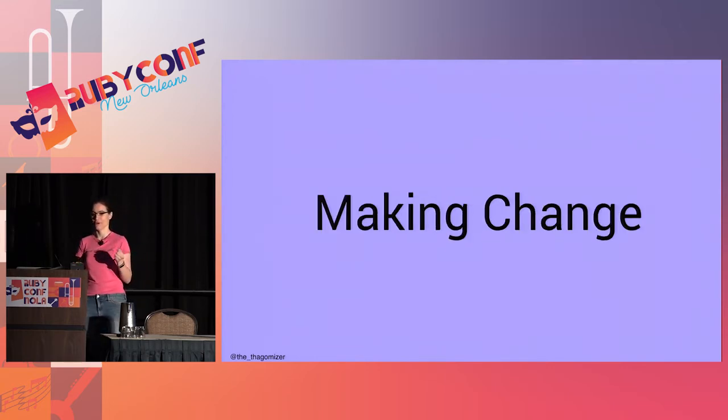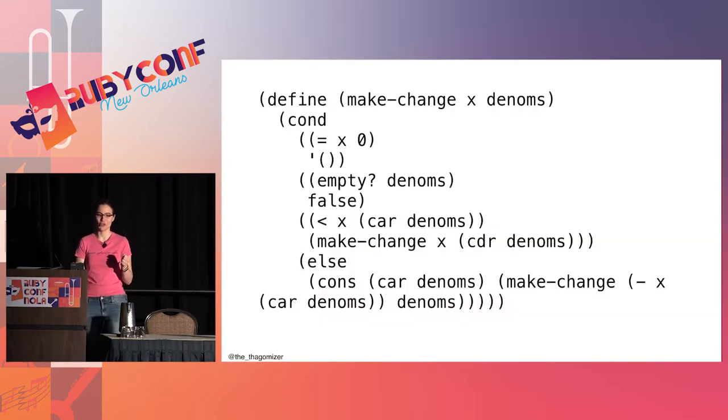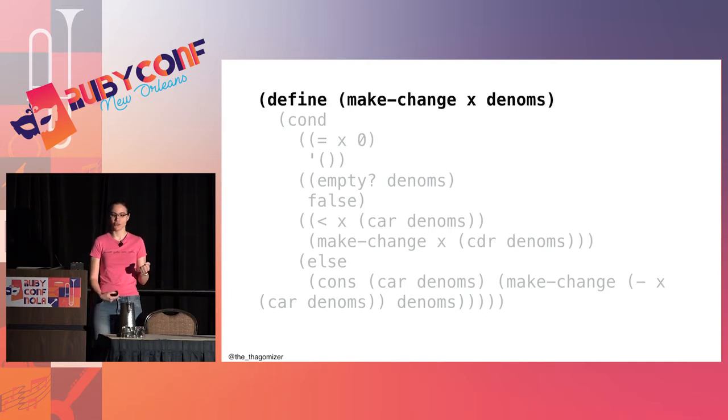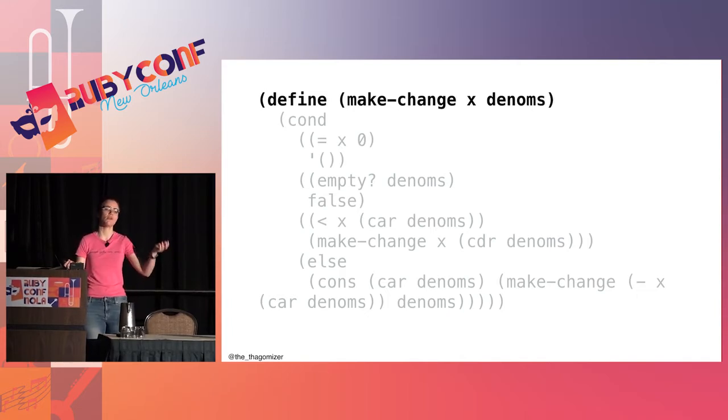So, on to our motivating example. Here's the code that makes change in Racket. And I'm going to actually slow down a little bit here, because I want to make sure that you sort of understand this. So here's the function signature. It is a function of 2 arguments. X is the amount of money I need to make change for, and denominations is the denominations of bills and coins that are available in my cash drawer.